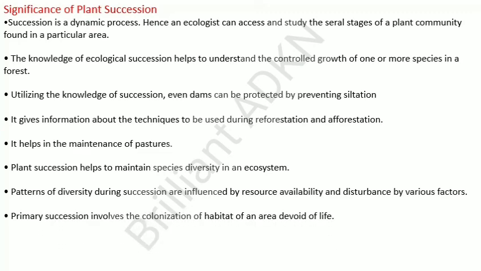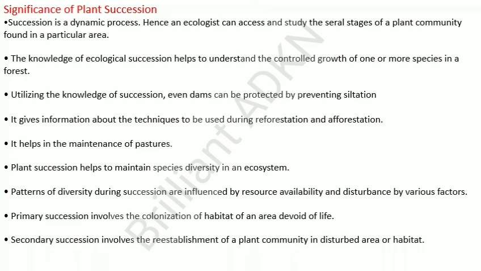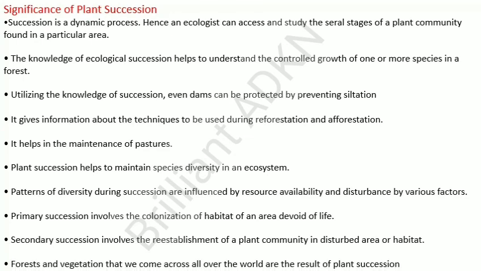Primary succession involves the colonization of the habitat of an area devoid of life. Secondary succession involves the re-establishment of a plant community in a disturbed area or habitat. Forests and vegetation that we come across all over the world are the result of plant succession.